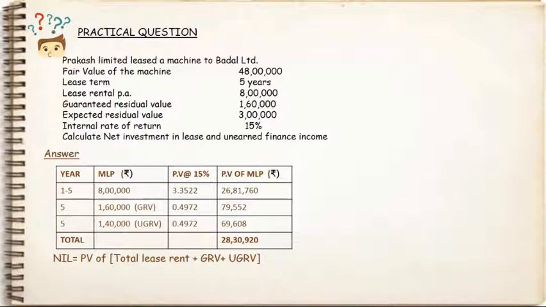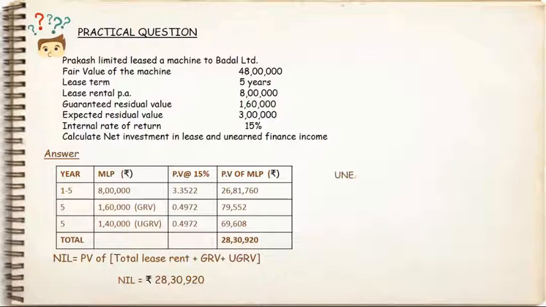We had learned earlier that MLP from the viewpoint of lessor is the total of lease rent, guaranteed residual value and unguaranteed residual value. So the total of present value of minimum lease payment is 28,30,920. Therefore, the net investment in lease is 28,30,920. Now we'll move to the second part of the question.